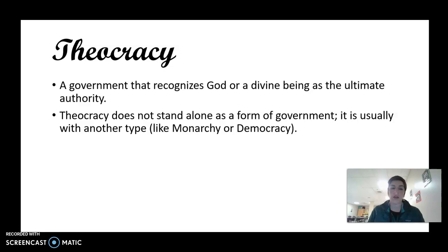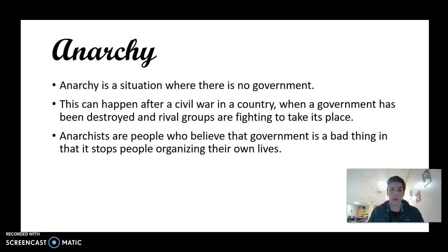Okay, so that's important. They might recognize God or a divine being as the ultimate authority, but here on earth, they need to still have a couple people in charge or one person in charge. So sometimes a theocracy could be matched with a democratic government. Sometimes it could be with a monarchy. Sometimes it could be with a dictatorship.